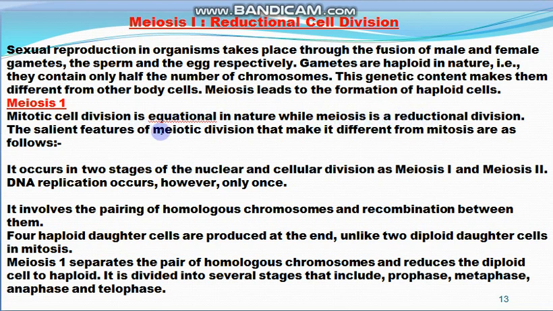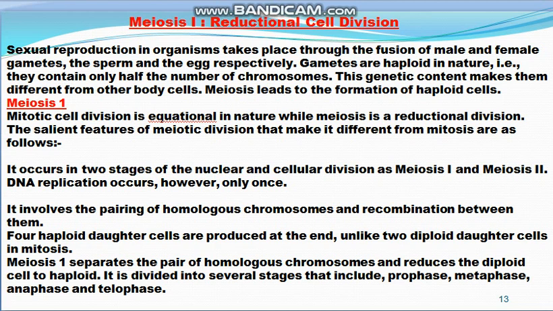The salient features of meiotic division which make it different from mitosis are that it occurs in two stages of nuclear and cellular division, as meiosis first and meiosis second, and DNA replication occurs only once. So chromosome number becomes half in meiosis first.